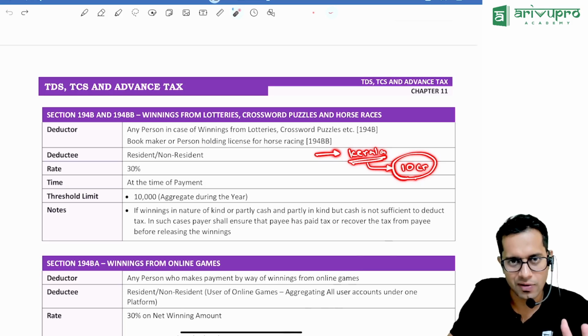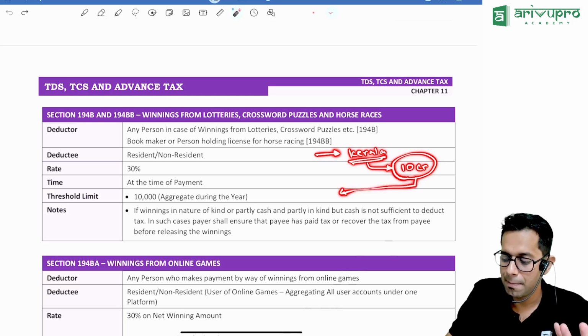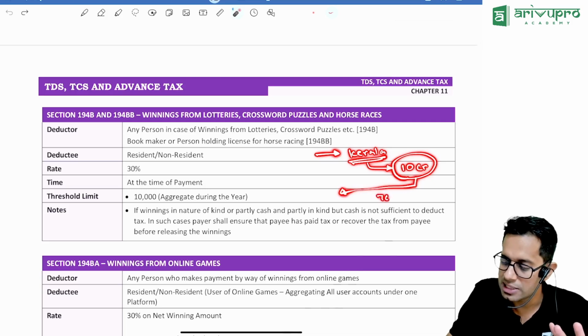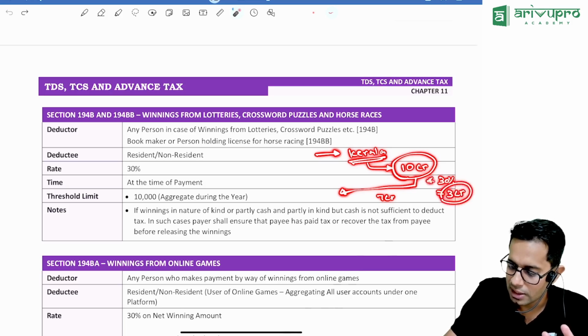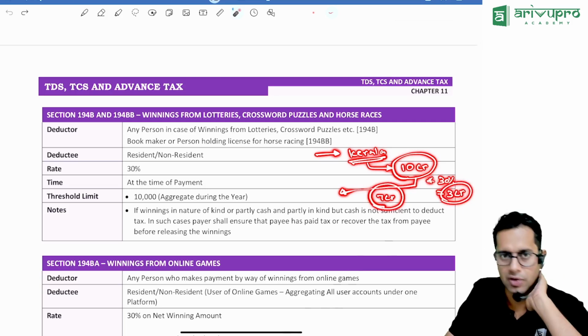When you win a lottery worth rupees 10 crores, what will happen? The company will not give you 10 crores, it will give only 7 crores to you. 30% of this amount will be deducted as TDS. How much, sir? 3 crores will be deducted as TDS. Only 7 crore rupees was given to this person. Now please note what this person did.